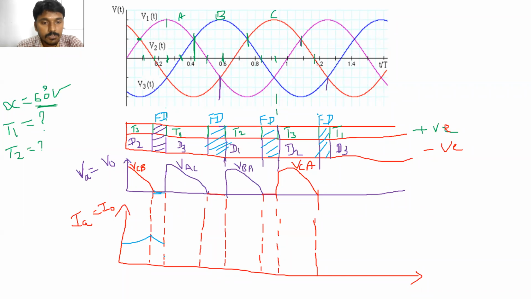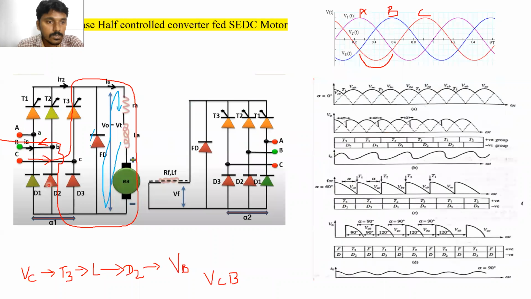The current will not become 0, but the output voltage is 0, because whenever this diode is turned on, these two terminals will be short circuited. So the voltage at this point is 0. That's why the voltage is 0, but the current is flowing.